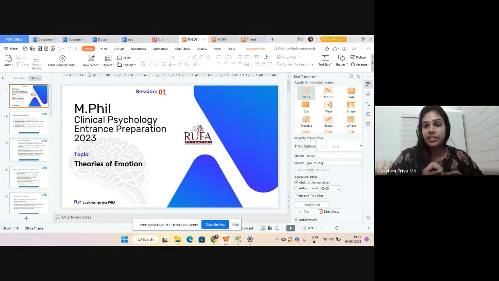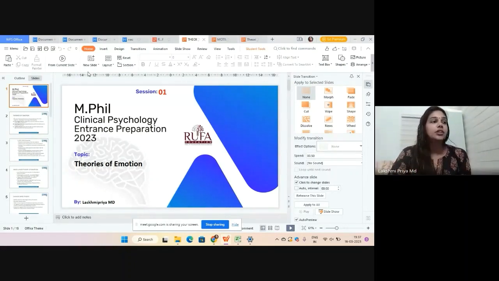So we should thoroughly know the concept of each and every theory, and also who proposed it and the year of the proposal. Whenever you are studying a theory, the very important thing is you should know the author and also the year in which the theory was proposed. Generally, questions are asked like match the following, where on one side there will be theories and on the other list there will be the years. So you need to match them. You should be thorough with the authors, the theory concepts and also the years.